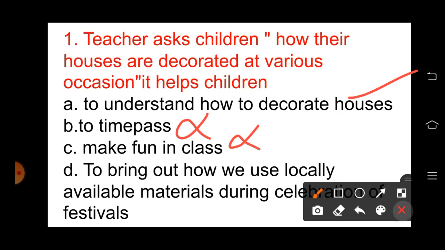So option D is the appropriate answer to this question. Option A is also a correct answer, but the most apt answer is option D. Just to make them understand how to decorate is not correct. By making them understand that just with the available materials also we can decorate our house beautifully.